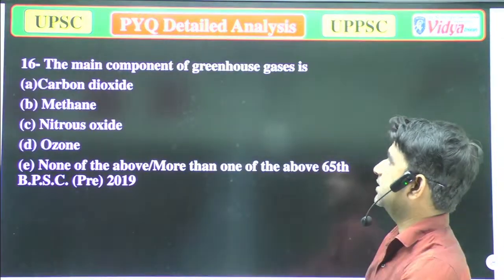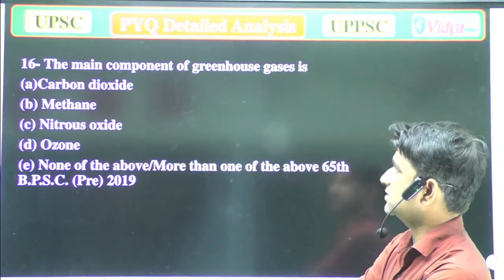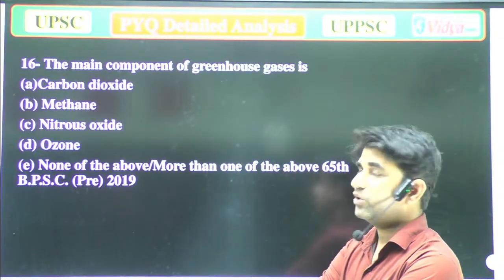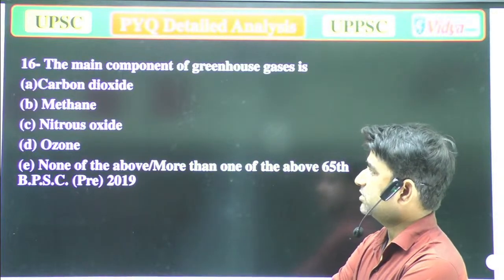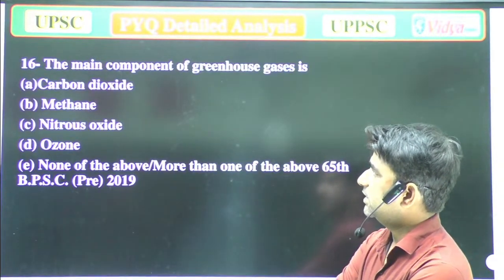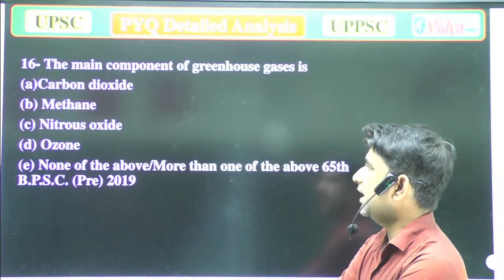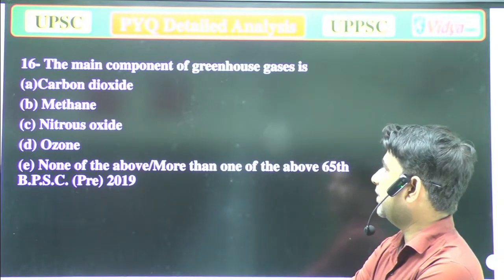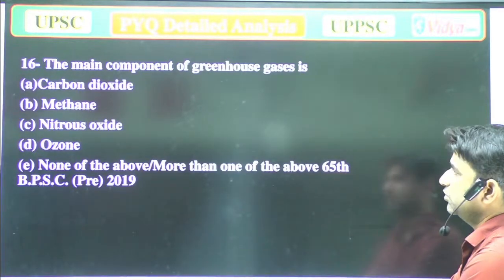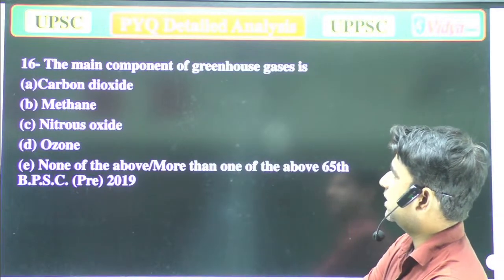Next question is, the main component of greenhouse gas is A. Carbon dioxide, B. Methane, C. Nitrous oxide, D. Ozone, and E. None of the above or more than one of the above. That question was asked in the UPSC 2019.